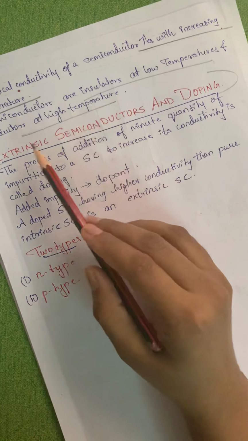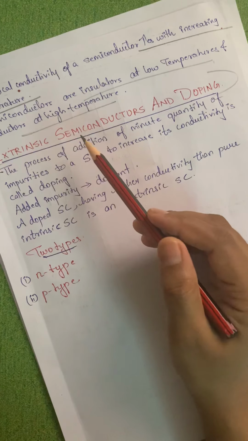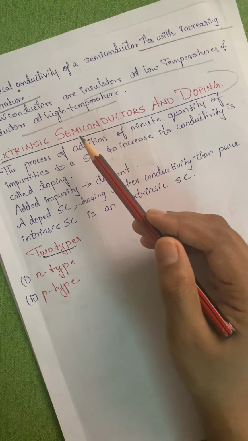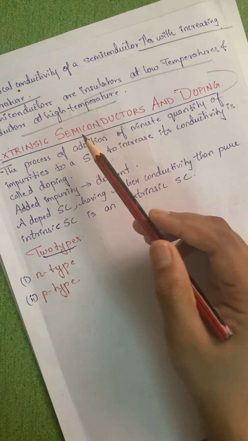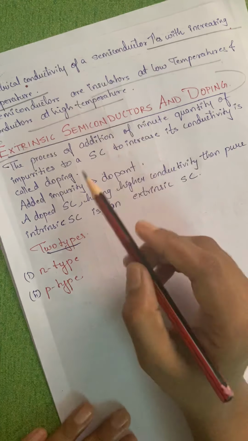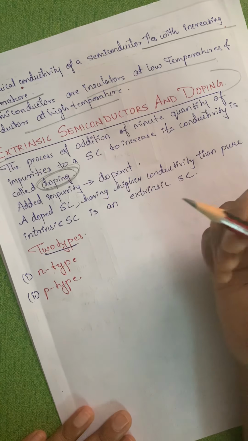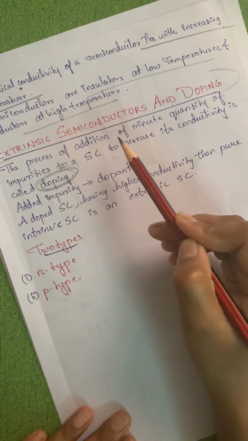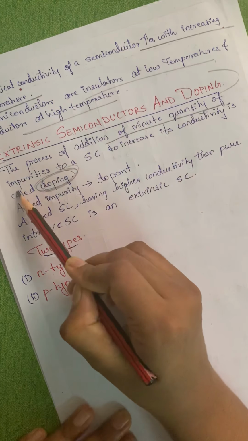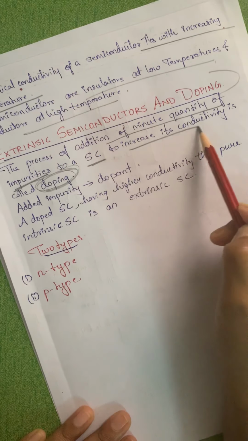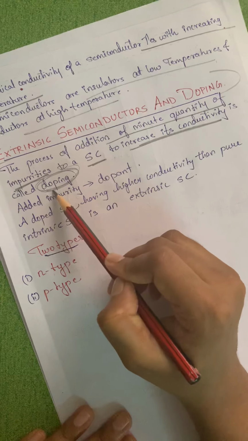Extrinsic semiconductors are semiconductors to which we add some impurity, and then they conduct electricity. So we have to understand a term called doping. The process of adding a minute quantity of impurity to a semiconductor so that it increases the conductivity is nothing but doping.